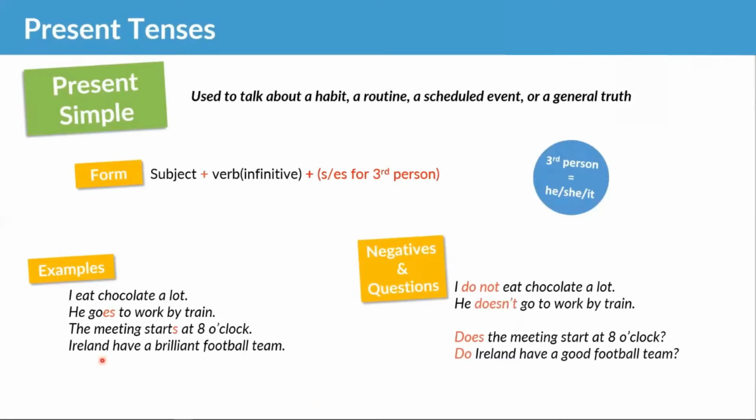If you are looking at Ireland as a country, then it is, of course, a thing, and it would be Ireland has a brilliant football team. But if you look at Ireland as a group of people, then it would be they. Okay, so it depends how you look at the noun.